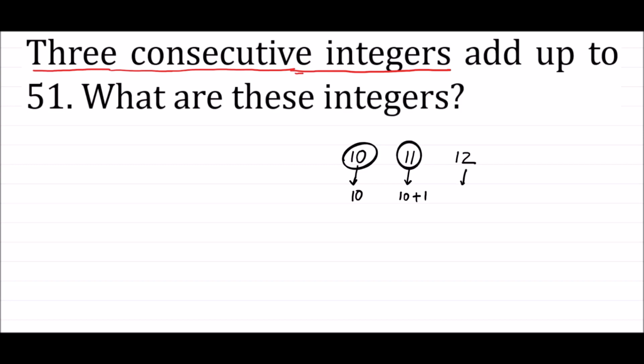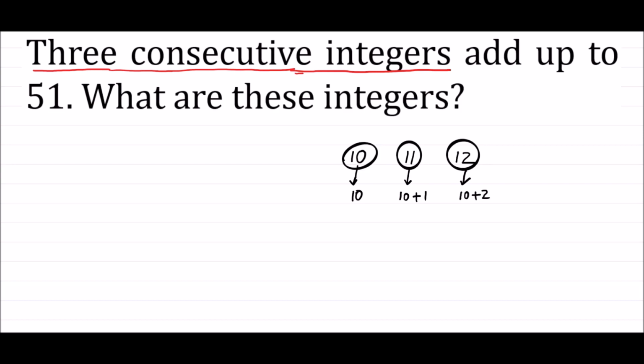Similarly, if I add 2 to my first integer, I get the subsequent consecutive integer. Hope guys you understood this situation. This is how it happens. Hope guys I am very clear till here.